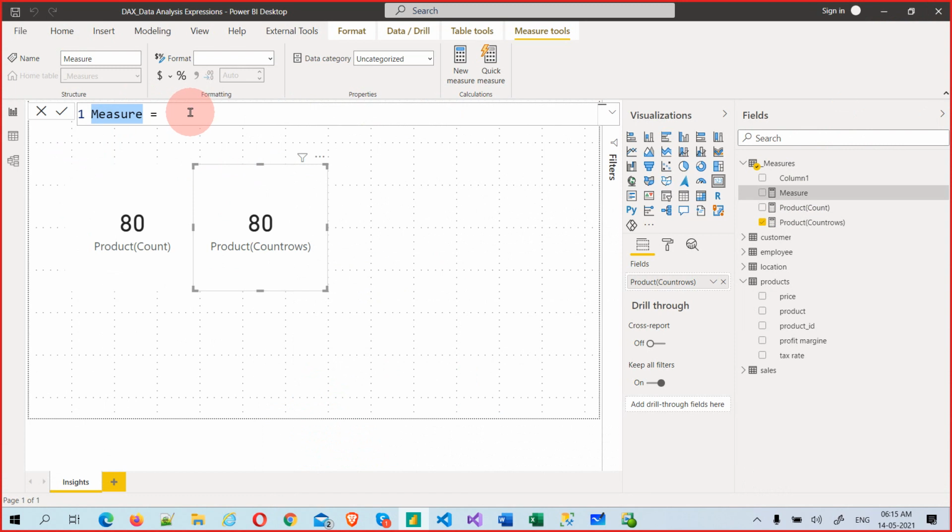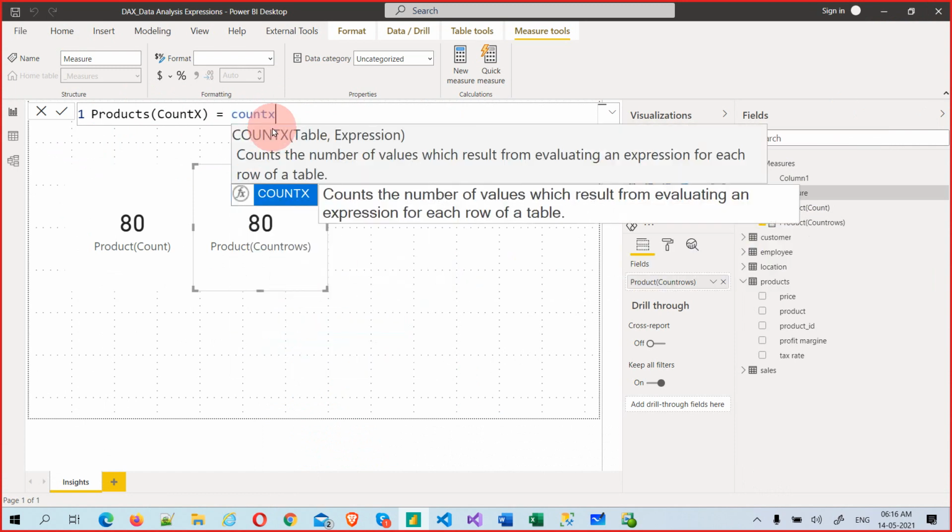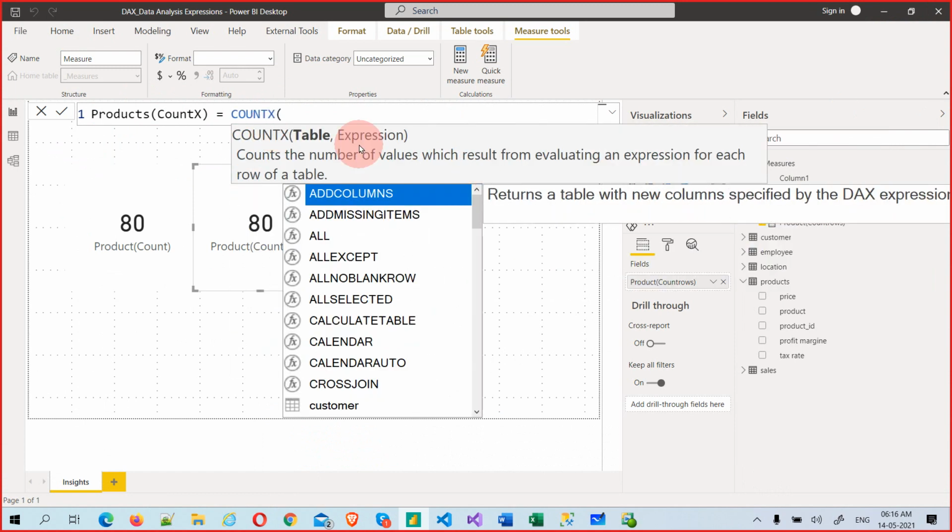Now, the COUNTX function I'm going to use. X means expressions. It could be COUNTX, SUMX, MINX, AVERAGEX, ANYX, they all work with an expression. Whenever you use these X functions, a table comma expression will come.